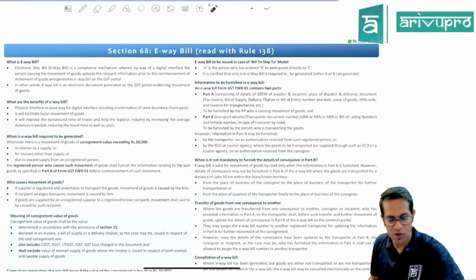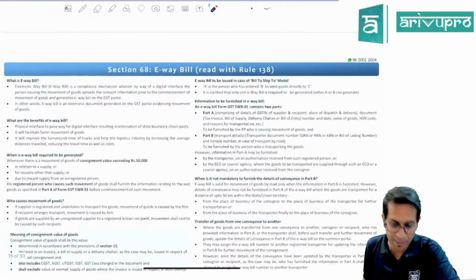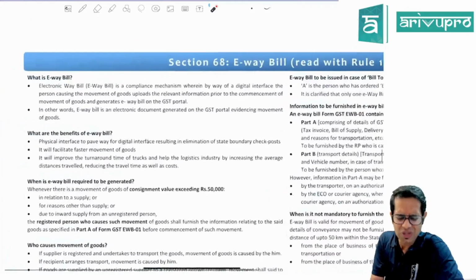Now the next topic for our discussion after accounts and records is the e-way bill. Section 68, one single section, talks about this e-way bill. Nice topic, a small topic it is.